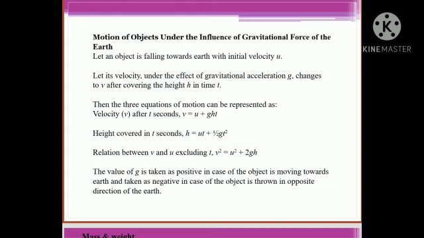The value of g is taken as positive in case the object is moving towards earth and taken as negative in case the object is thrown in the opposite direction of the earth.